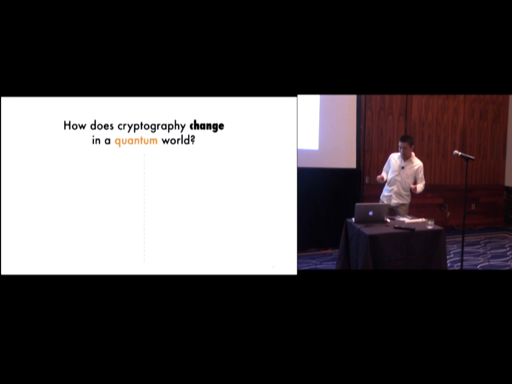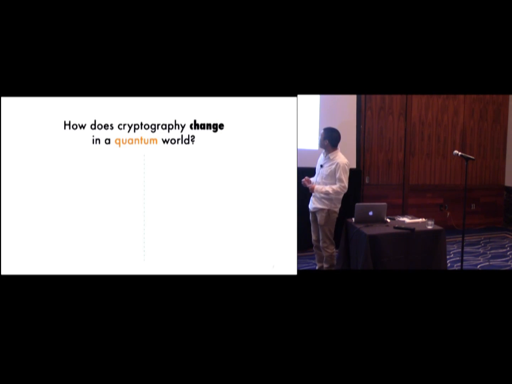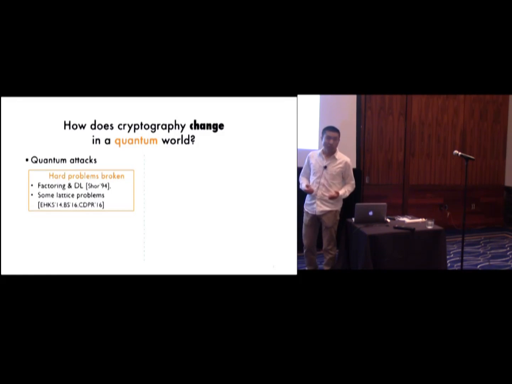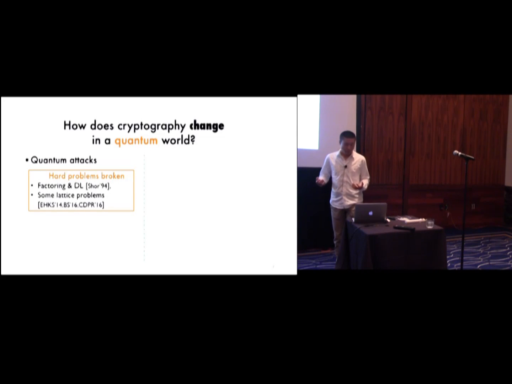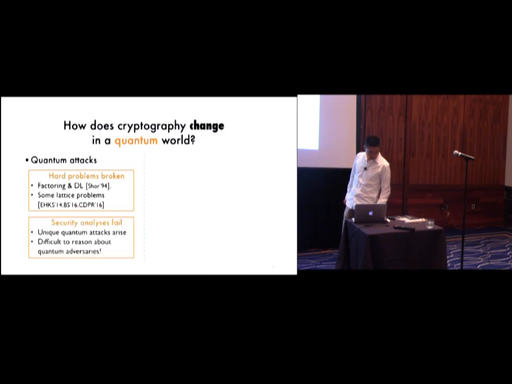So I'd like to start off with a broad question. How does cryptography change in a quantum world? Well, first of all, bad guys can definitely use quantum computing power to attack existing systems. For example, factoring and anything based on it will be broken by quantum computers. And more recently, somewhat surprisingly, some lattice-based proposals, which people used to believe are quantum resistant, are actually broken. And I was lucky to be part of the contribution.